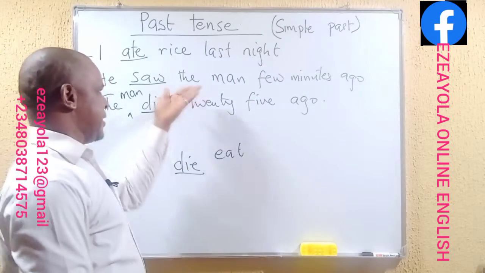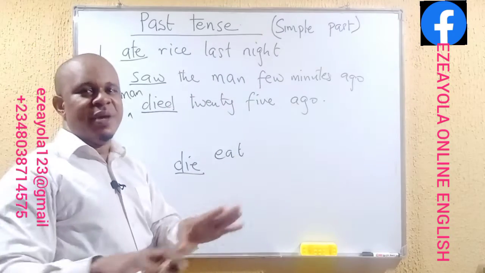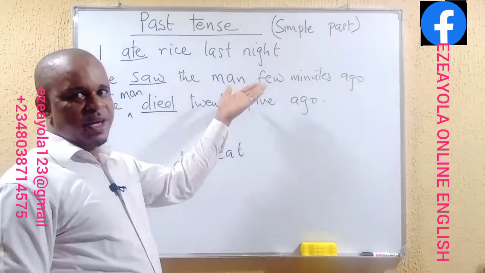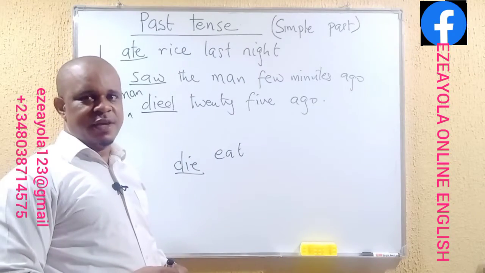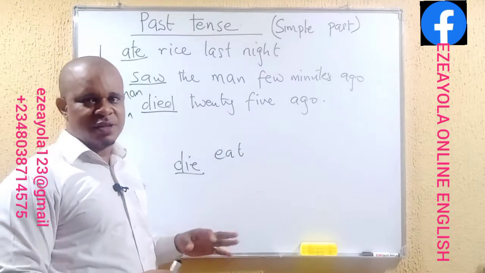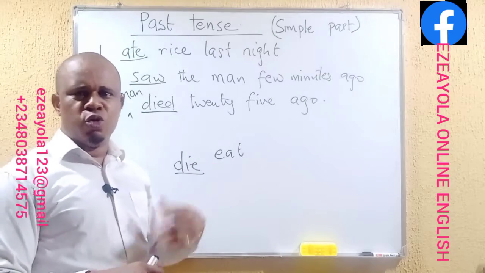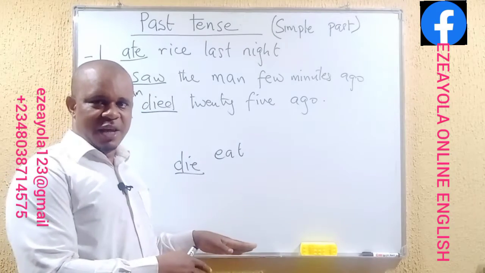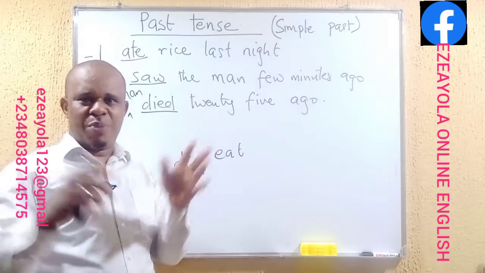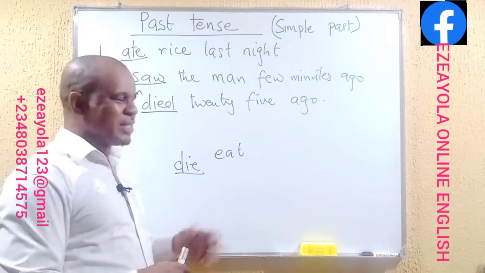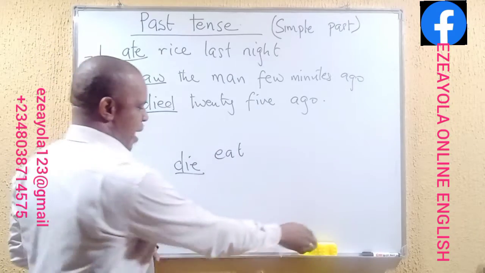The second one took place few minutes ago, and that's still in the past. The last one took place 25 years ago, still in the past. So actions in the past could take place a few minutes ago, maybe last night, decades ago, years back, centuries ago, everything in the past.